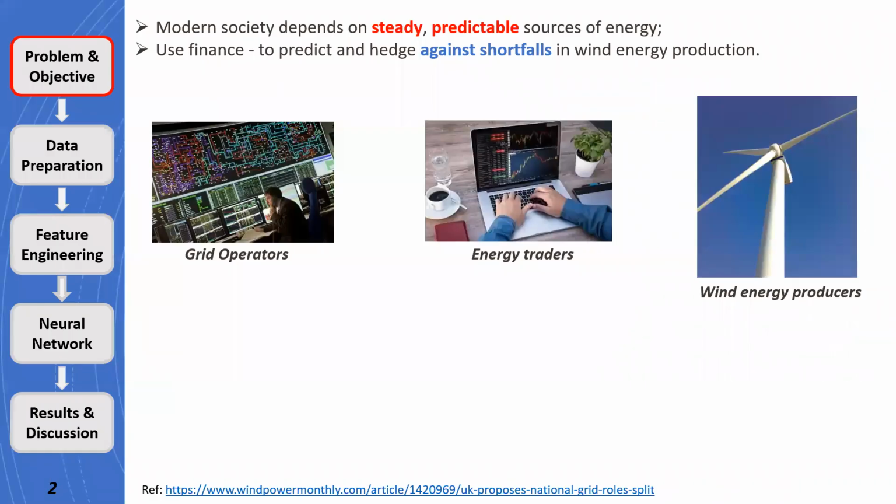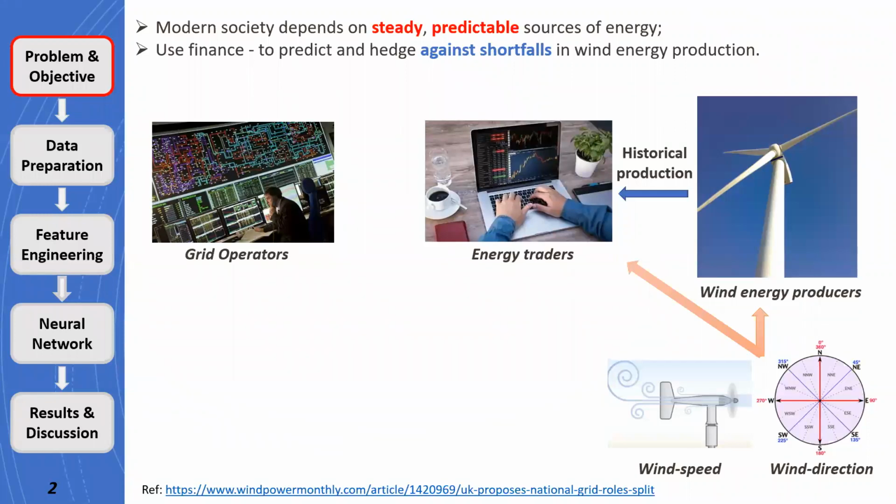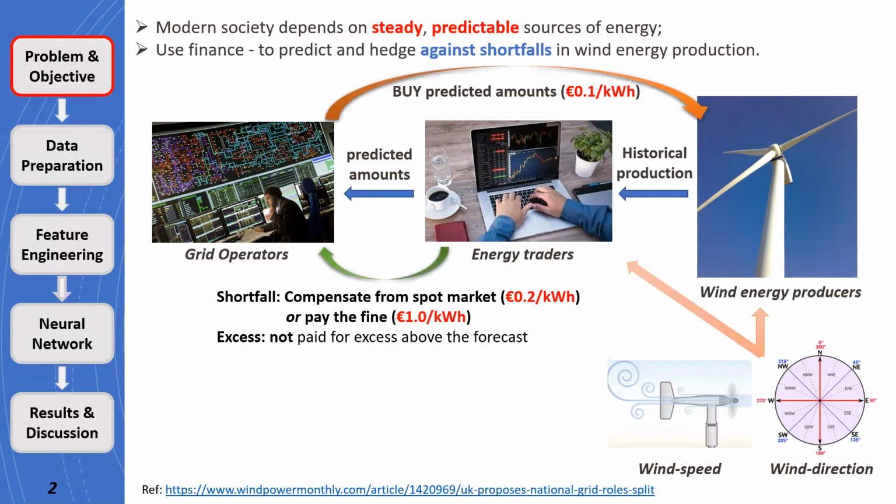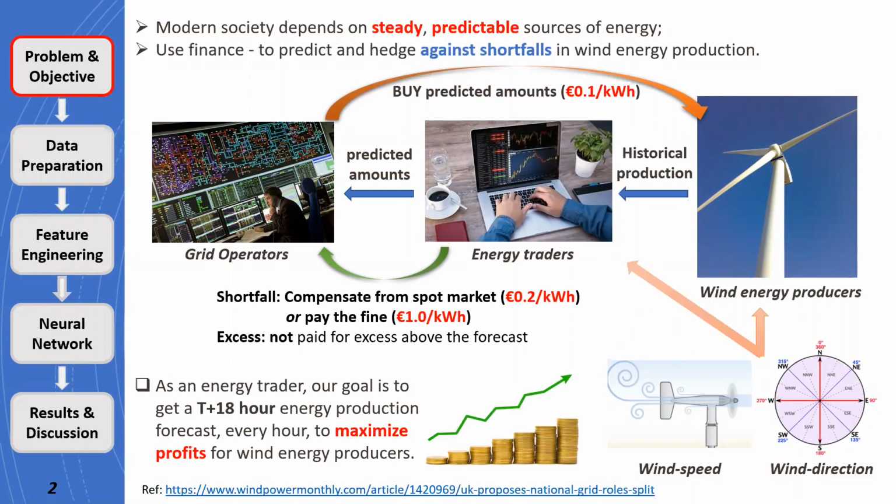We know modern society depends on steady, predictable energy sources, but wind energy mainly depends on environment, so we need to predict and hedge against shortfalls in energy production. In the simplified world, there are three players: grid operator, wind energy producer, and energy trader. Energy traders use the historical energy production data and wind data from wind farms to forecast the energy production to the grid. So the grid buys energy from farms based on this. Here, as an energy trader, our goal is to get a T plus 18-hour energy forecast to maximize profits.